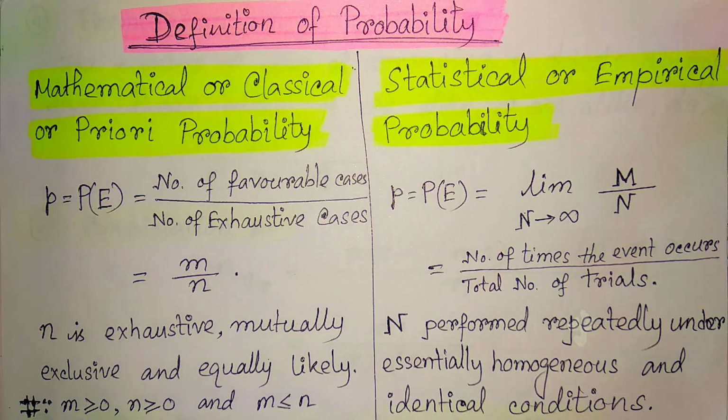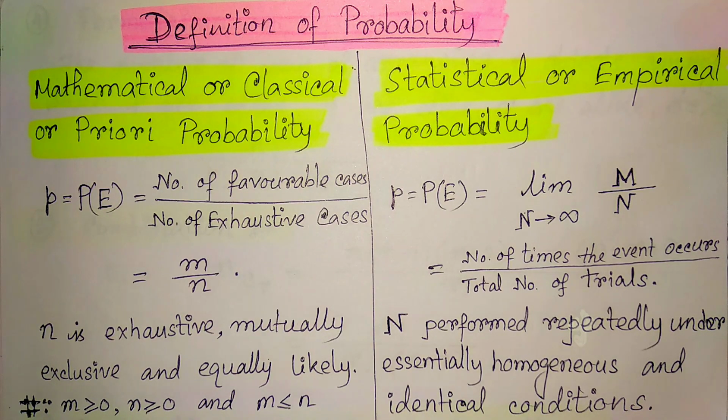In this video, we are going to discuss the definition of probability. There are different ways by which we can define probability. The most widely used definition is the classical definition of probability, which is also known as the mathematical probability or